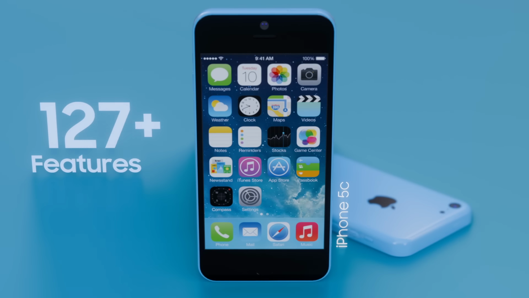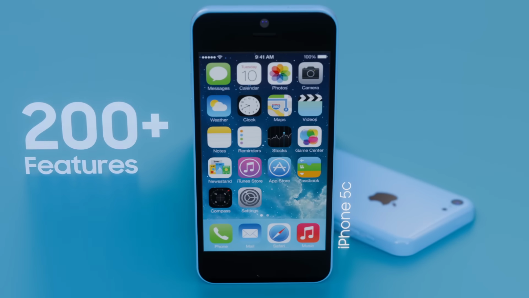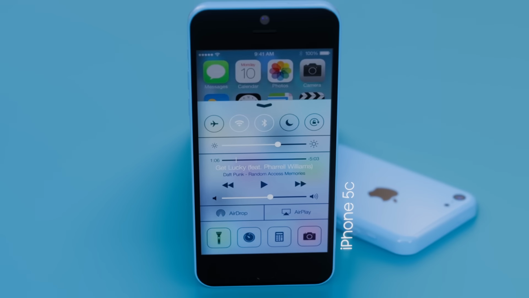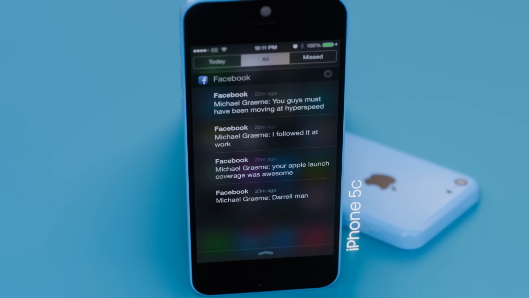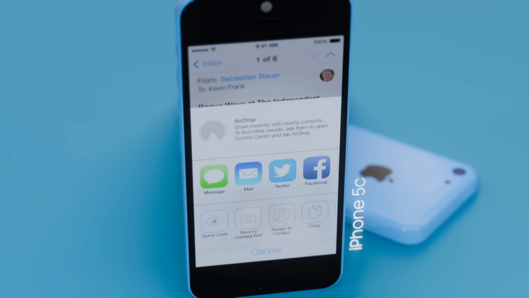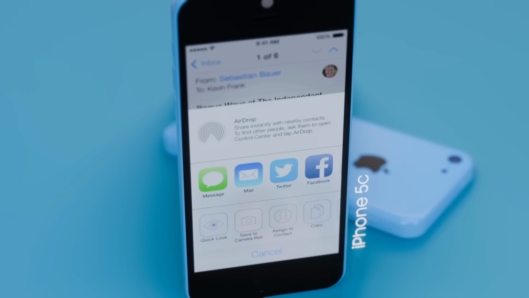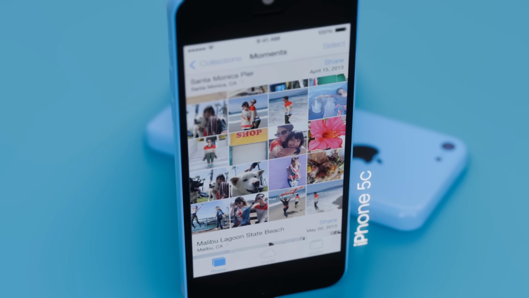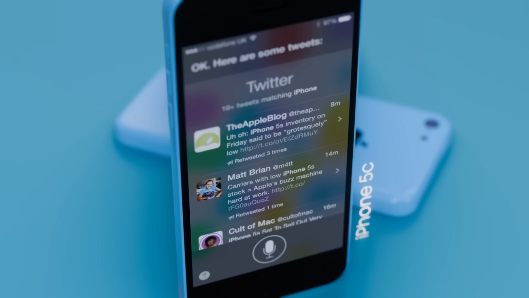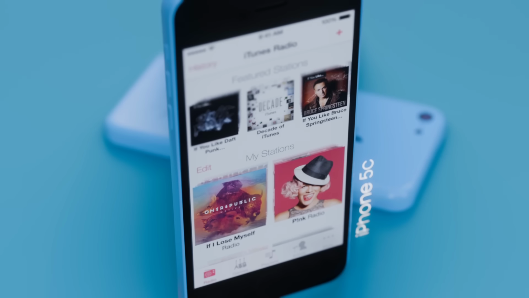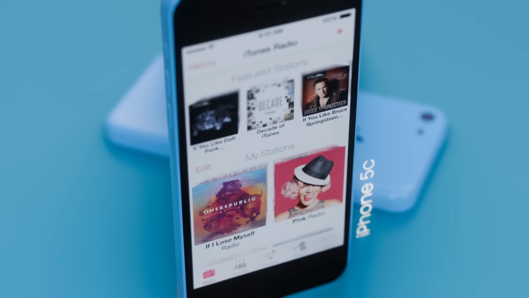iOS 7 introduced over 200 new features, including the innovative Control Center for quick access to settings, an enhanced Notification Center with categorized tabs, and AirDrop for easy file sharing. It also brought a redesigned Photos app with automatic organization, a smarter Siri with expanded search capabilities, and iTunes Radio, a free internet radio service.